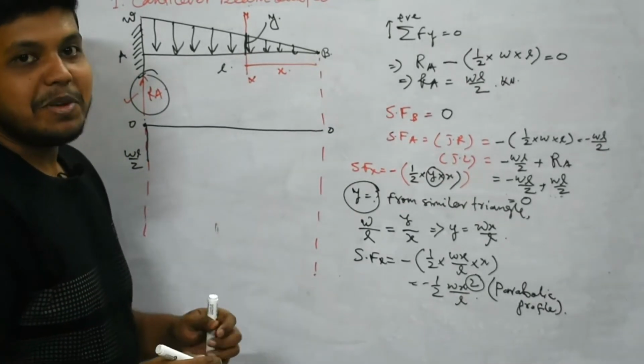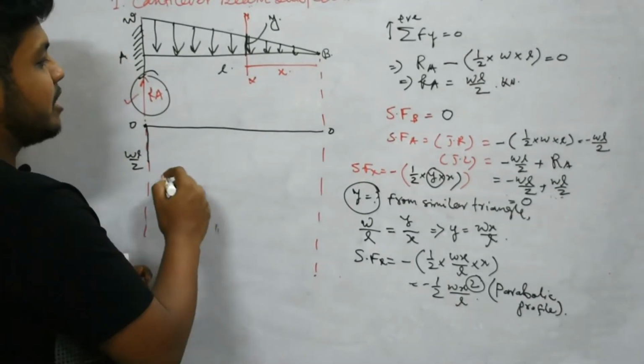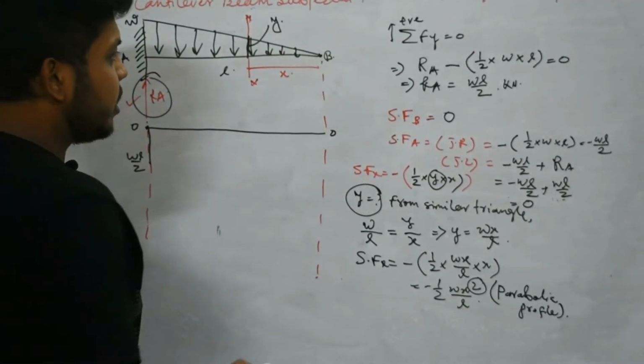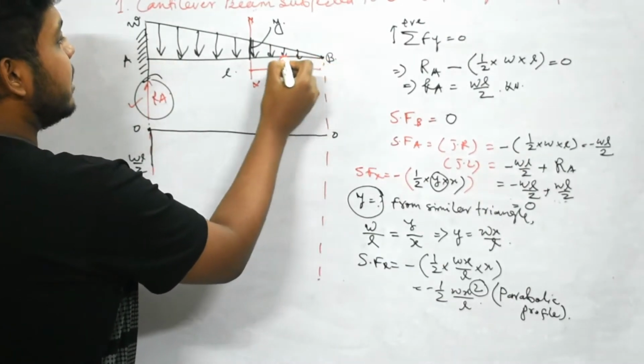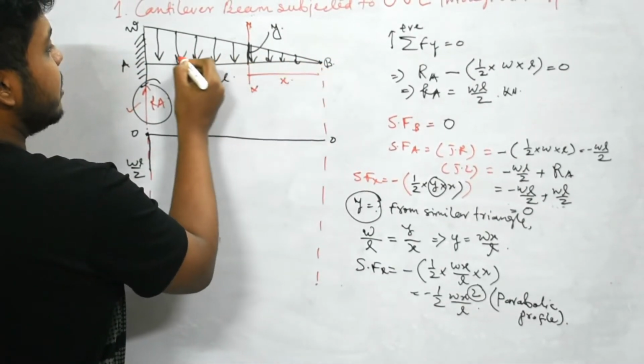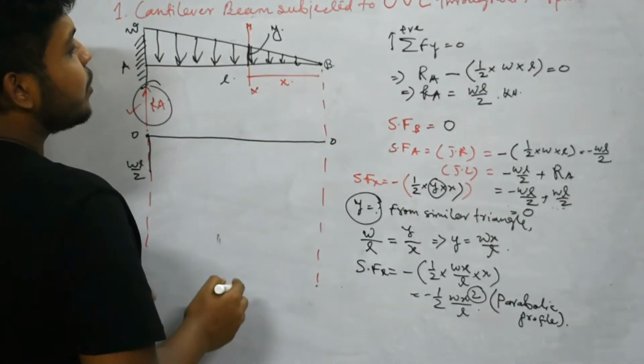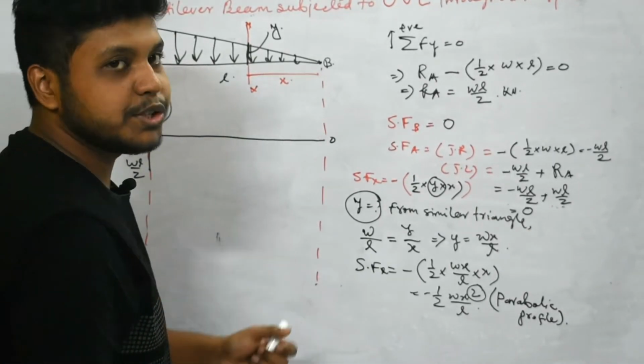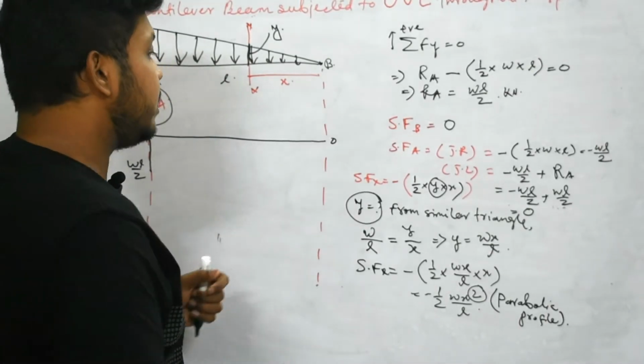Now in the same case, we have to find out whether this parabolic slope will be increasing or decreasing. So check: the load intensity value is increasing here, so the profile slope will also be increasing. That means the slope of the shear force profile will also increase.